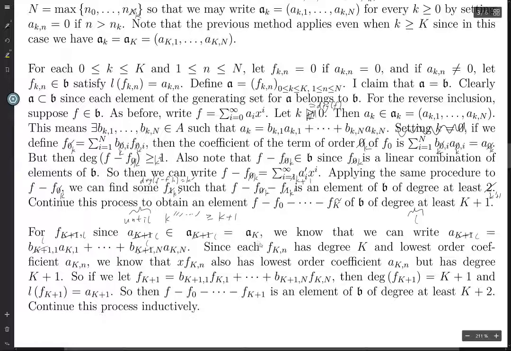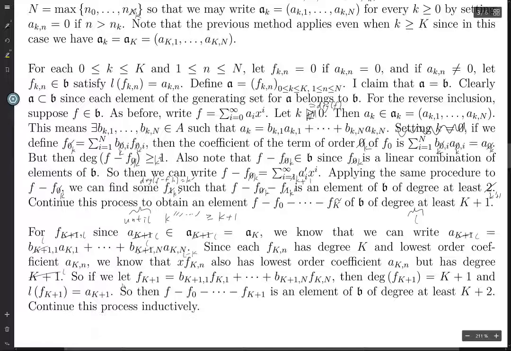So we're not choosing these AKNs from ideals beyond A sub K in the chain. And that's important. So since each capital KN, or each F capital KN has degree K and lowest order coefficient AKN, we know that if we multiply this by x to the power of L minus capital K, then this will have lowest order coefficient A sub capital KN, but its degree will be L.